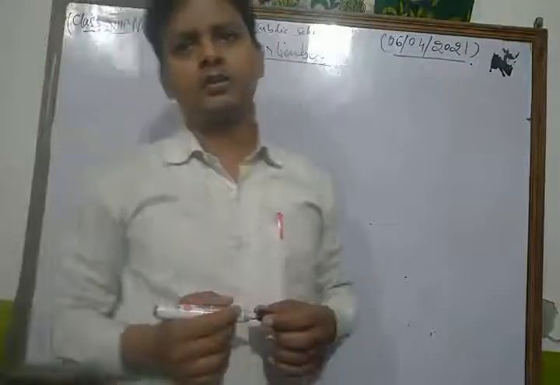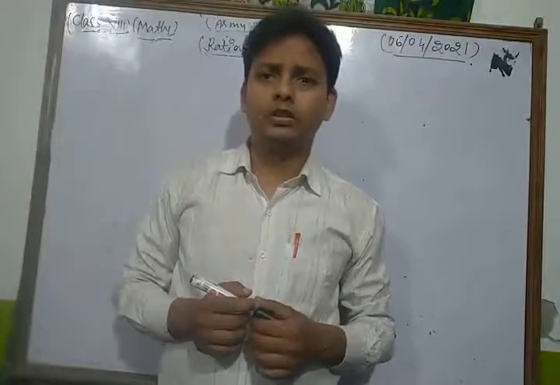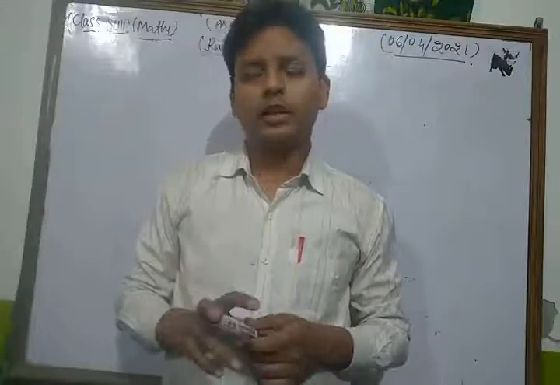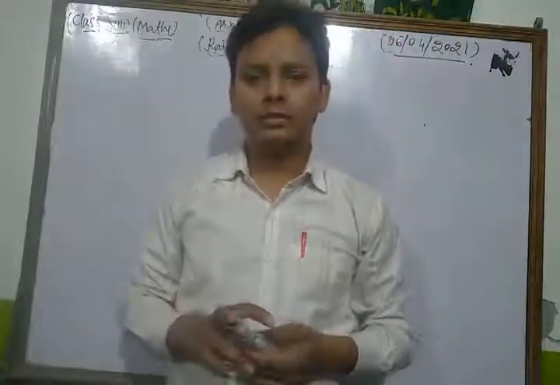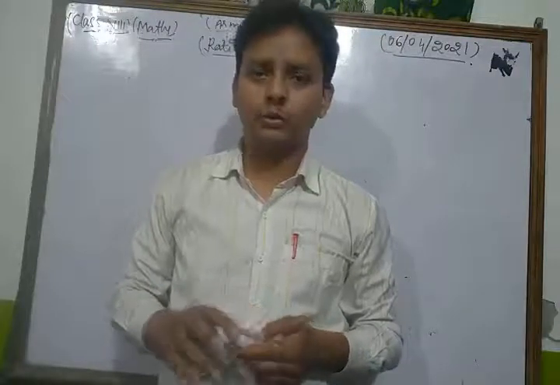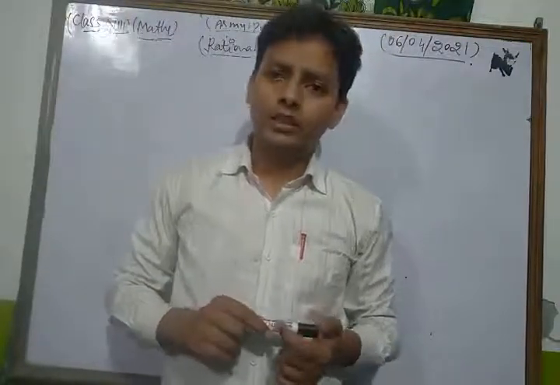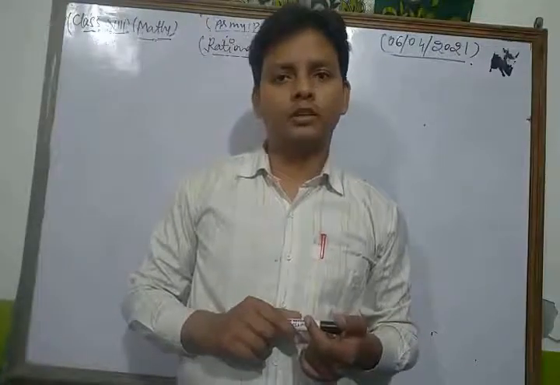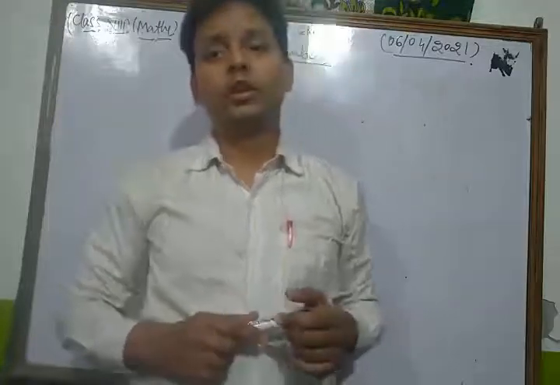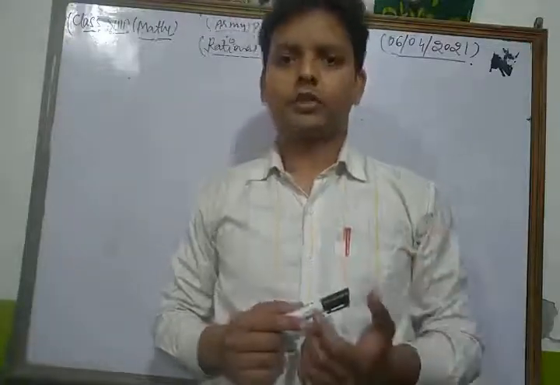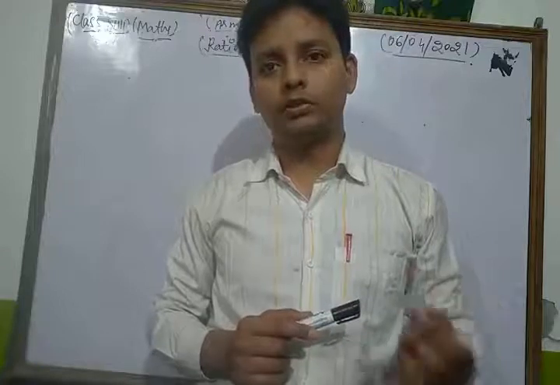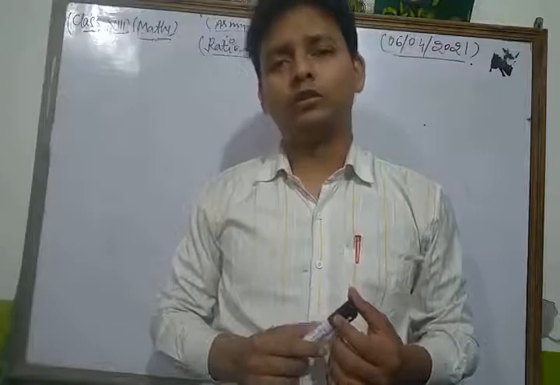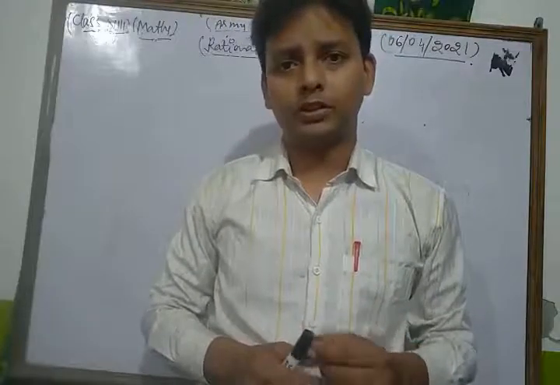And in the previous class we discussed all the important topics related to rational numbers, like the types of different numbers: natural numbers, integers, whole numbers and rational numbers. After that we discussed some important topics related to rational numbers, like the additive inverse of a rational number and the multiplicative inverse. Okay, and we solved some important questions related to those topics.